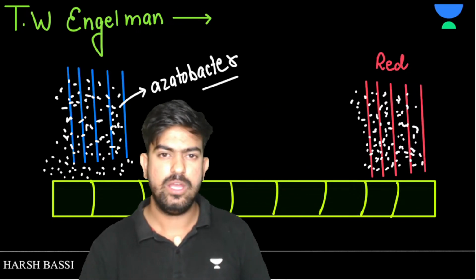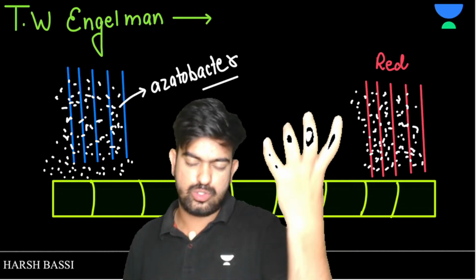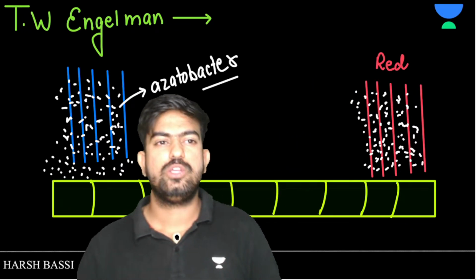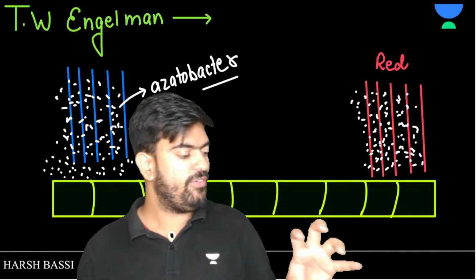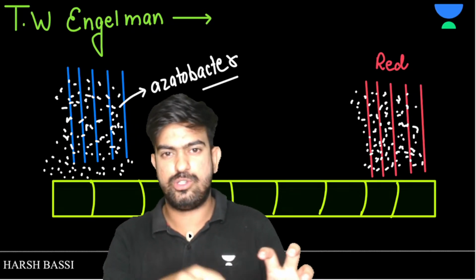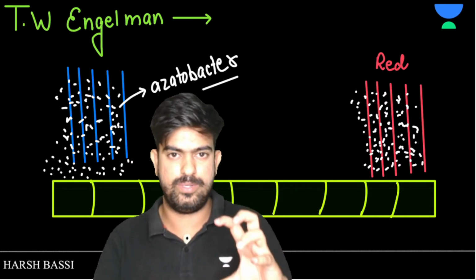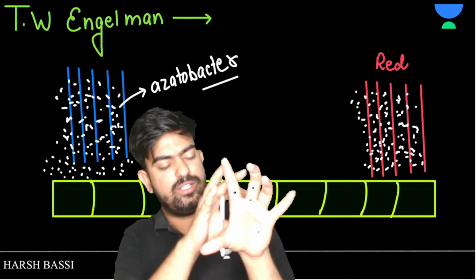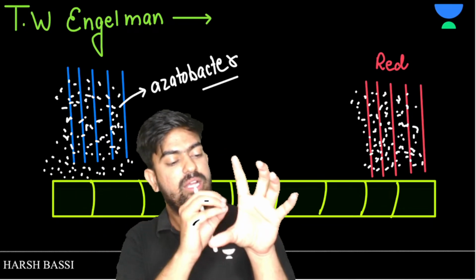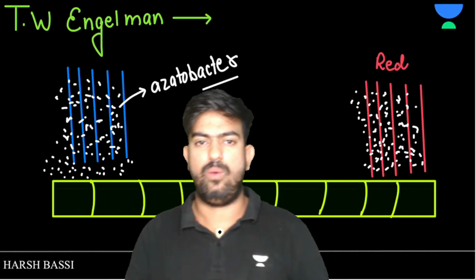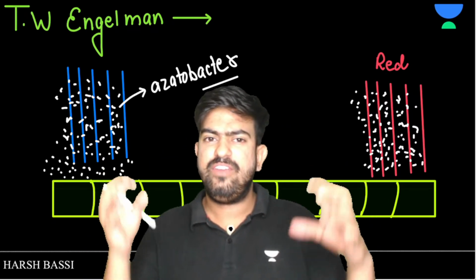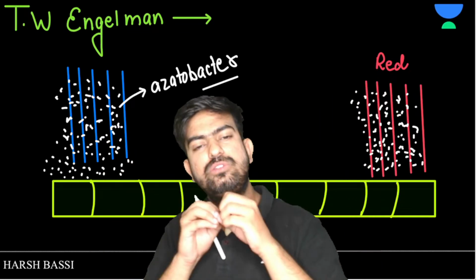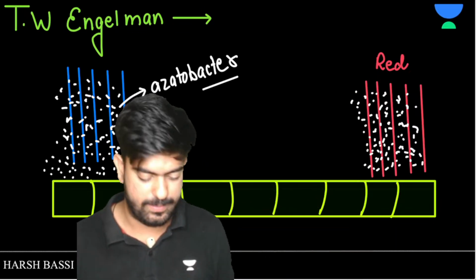What he did is that he took a prism, like you steal those prisms from your physics lab in school, right? I know you guys do these things. So you have stolen that prism. Now when you go home, Engelmann also did the same thing, and from his school he stole a prism, and then he was like, this white light when passed through the prism creates VIBGYOR, right? Now he thought, what if I put a plant inside water, and on that plant I throw this VIBGYOR? What is going to happen?